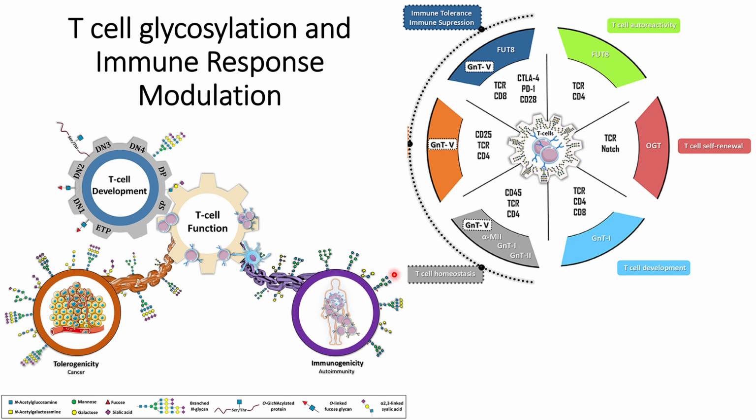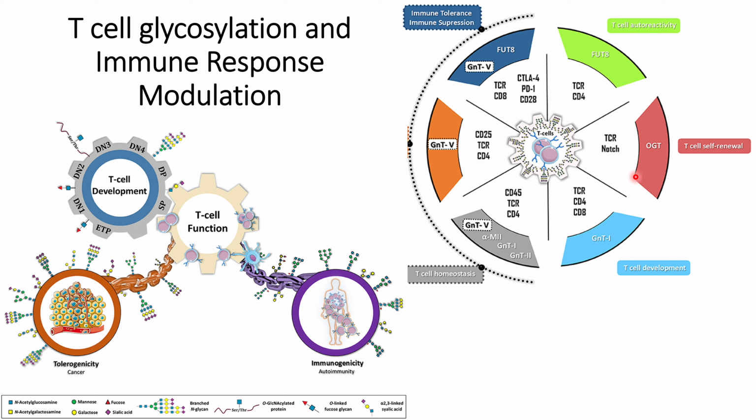The T cell will function with an autoimmune response or be hyperactive because of the dysfunction of this FUT8 enzyme, which leads to loss of these CD4 receptors on the T cells.